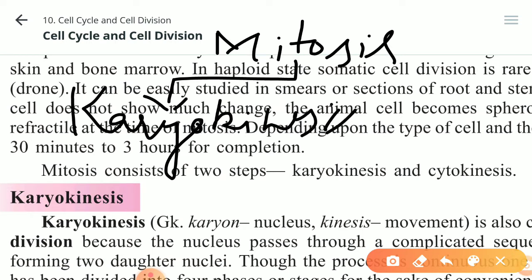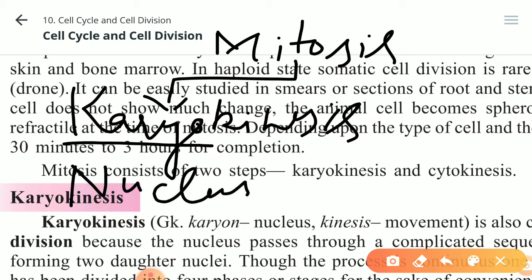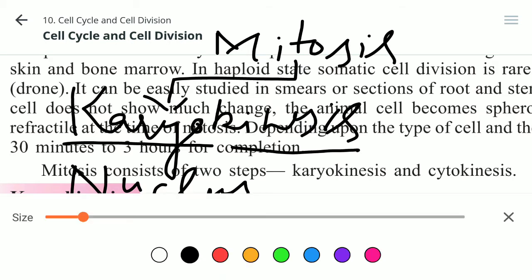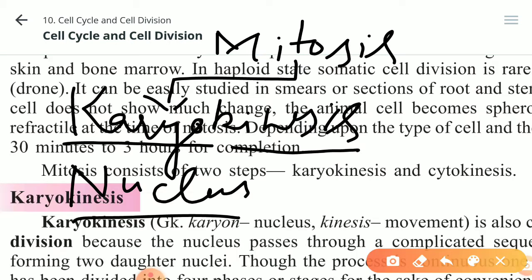Karyokinesis. As the name indicates, karyo always means nucleus. You should know about it. Karyo means nucleus and kinesis means division. So we can say that karyokinesis is division of the nucleus.